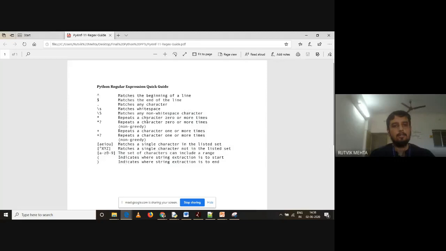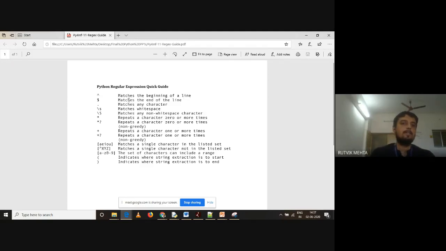Okay. So let us see what the symbols represent. The first symbol, which I have already shown to you, you know as power. But here in regular expressions, it is not power. As I told you, it is cryptic, so you have to understand the meaning associated with it in regular expressions. So this power matches the beginning of the line. It will try to find a match in the beginning of the line only, or the beginning of the string only. Not even line, the beginning of the string only.